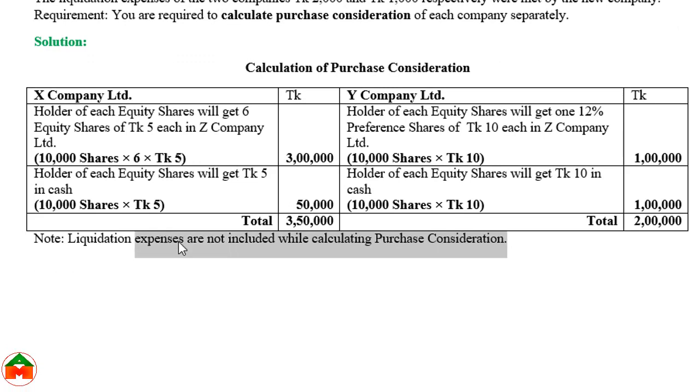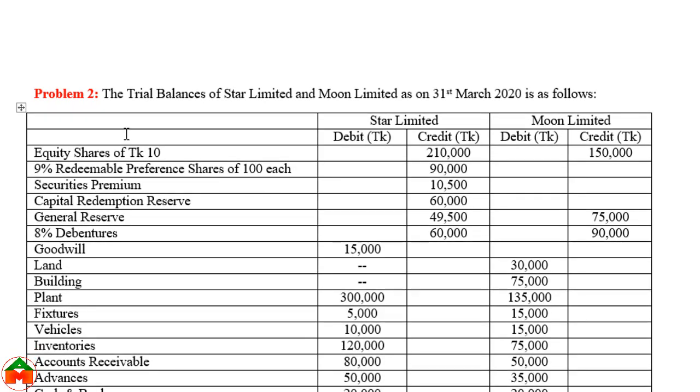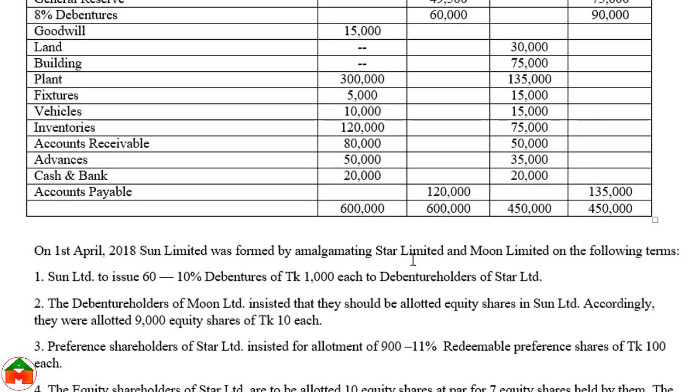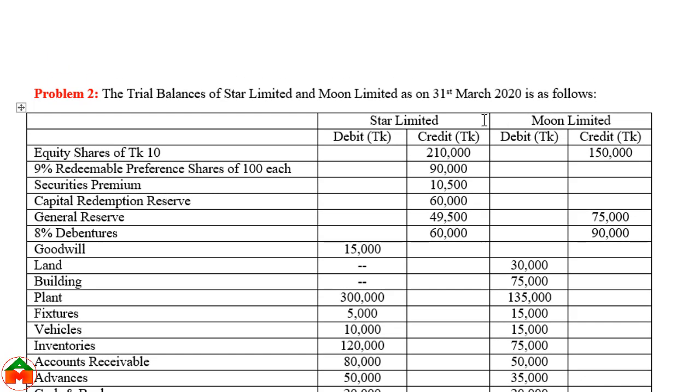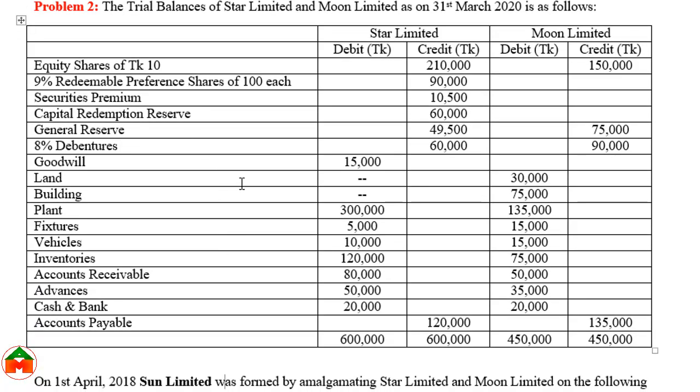However, there is a note: any liquidation expense should not be included in the calculation of purchase consideration. If we consider another problem, here we can see problem 2. Here are two companies, Star Limited and Moon Limited. Star Limited and Moon Limited will be liquidated and a new company will be created, called Sun Limited. Sun Limited will be a new company and Star and Moon will be liquidated or dissolved. So these are the particulars.